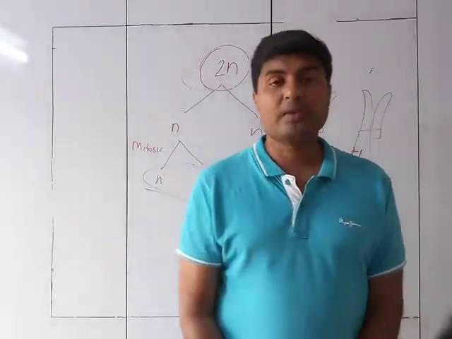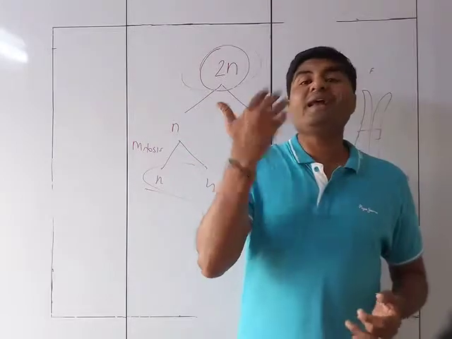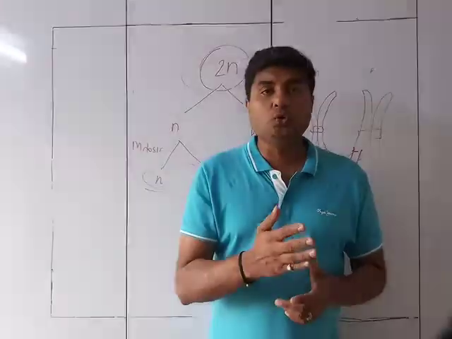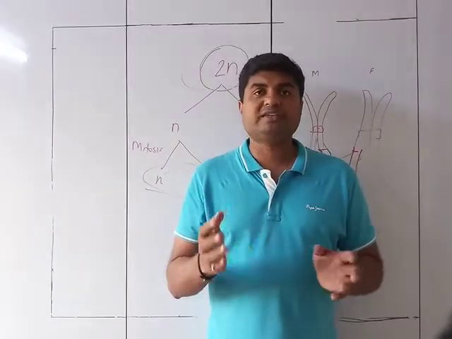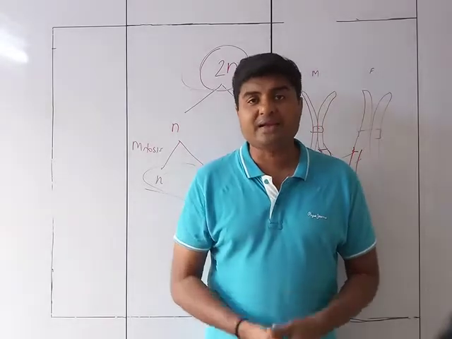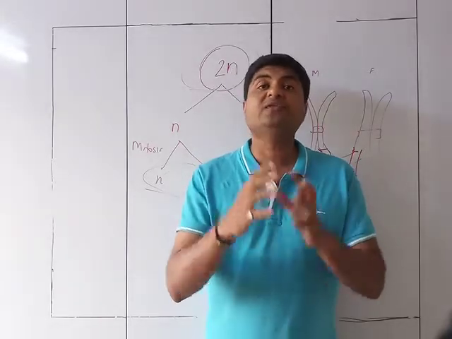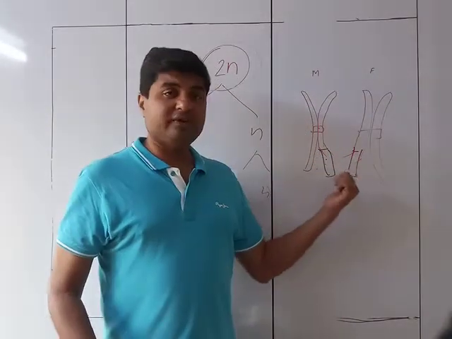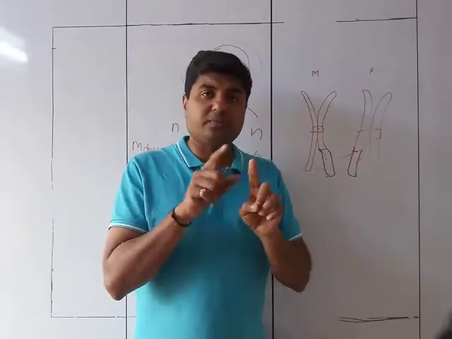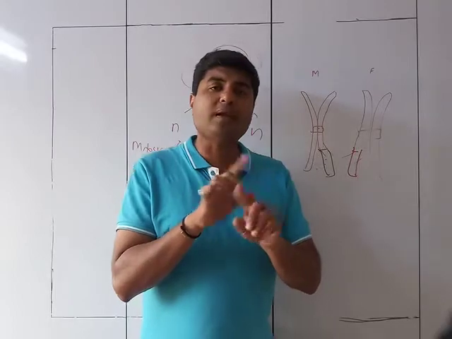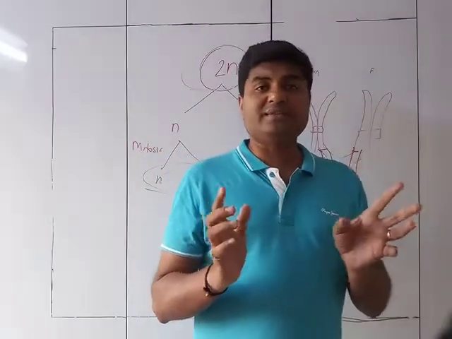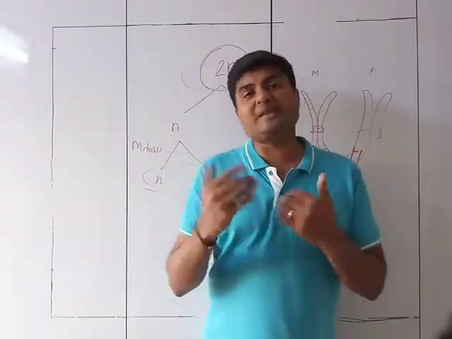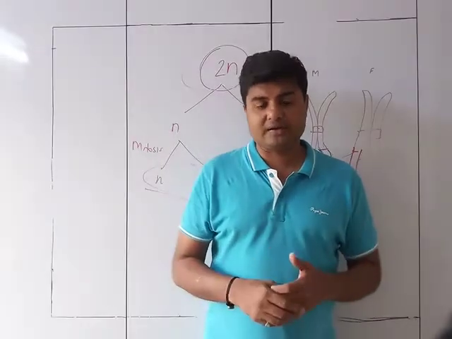Is because, in fact, that is the reason that two kids of the same parents are not identical in nature. They are not identical in features also, physical features also. This is because the crossover which is going to take place. The crossover which is going to take place will be having so many multiple options that's the reason the child who is going to be born by the same parents will be of different characteristics.